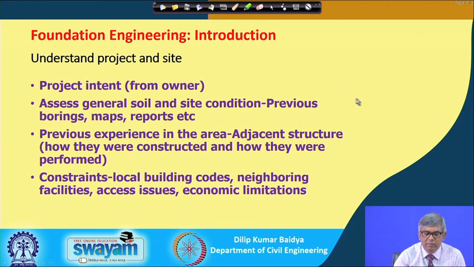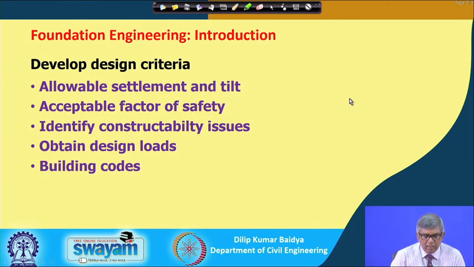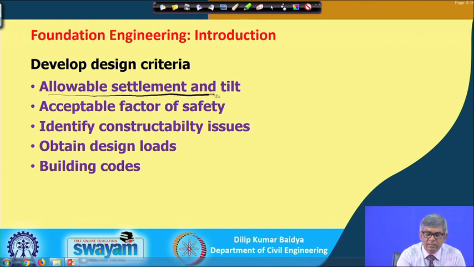Next part is develop design criteria. Under this, actually there are several things. What are those? First thing is allowable settlement. That means, when you construct a building or develop a facility on the soil, the building will definitely undergo settlement. I have already explained in soil mechanics and even in the review that if you build something on the soil, then because of the compressibility property of the soil, the building will settle, and that settlement we cannot allow to be any amount. So, there is a limit. That is one thing, allowable settlement, you have to see.